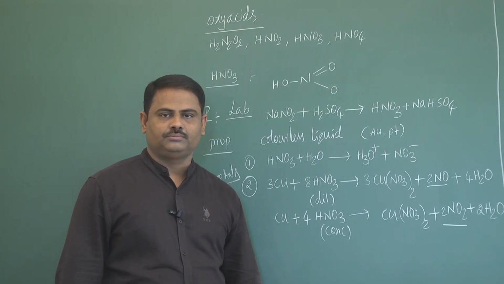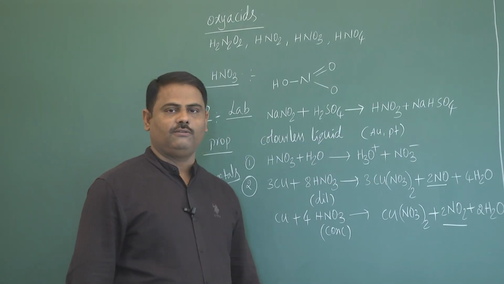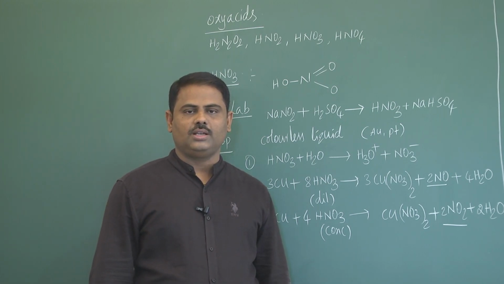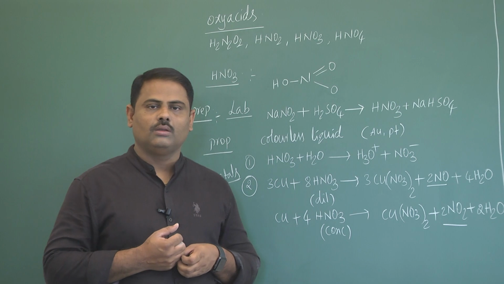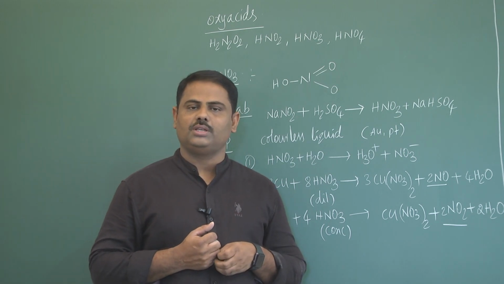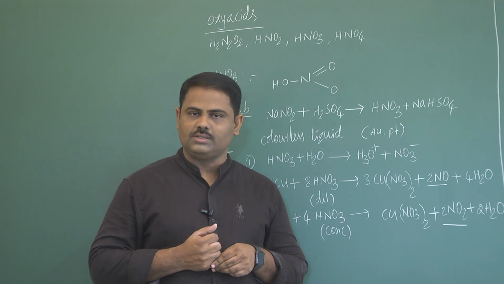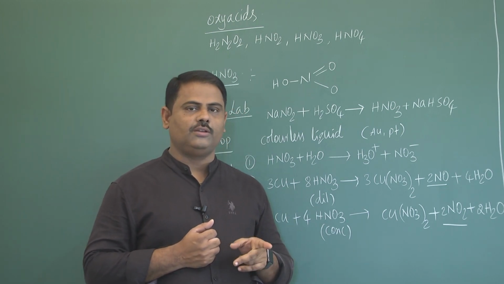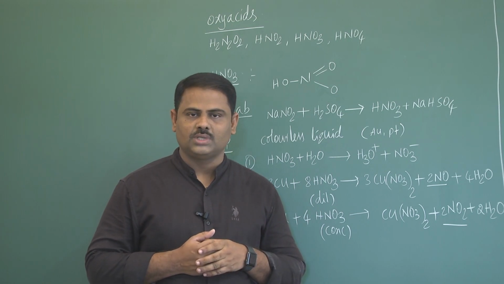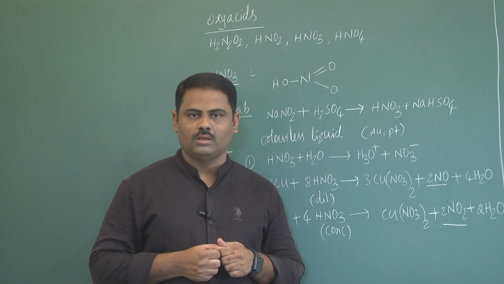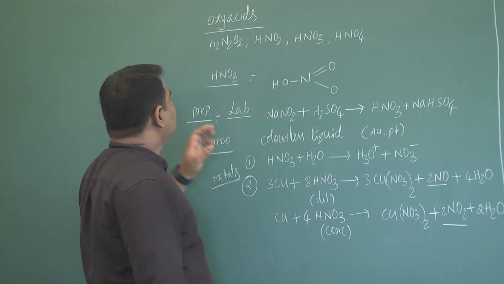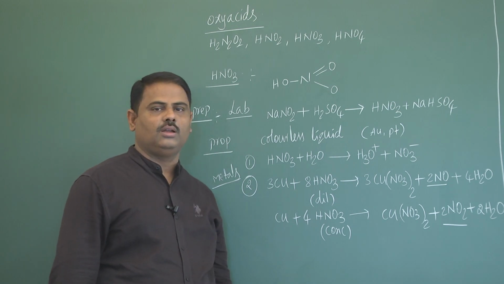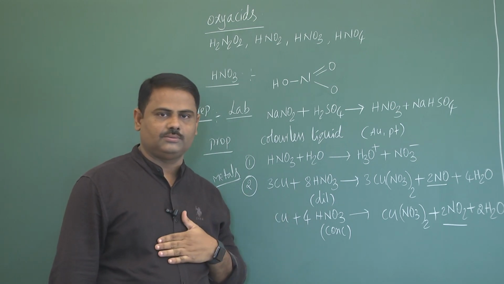Next point, oxyacids of 15th group elements. So, what are generally hydrides? When any element combines with hydrogen it gives a hydride, with oxygen it gives an oxide, and with both oxygen and hydrogen it gives an oxyacid. Halide means halogen. Now here, among all the oxyacids, the important oxyacids are those of nitrogen and phosphorus.